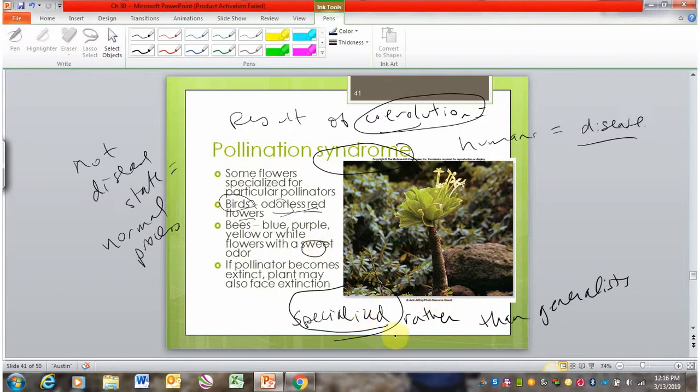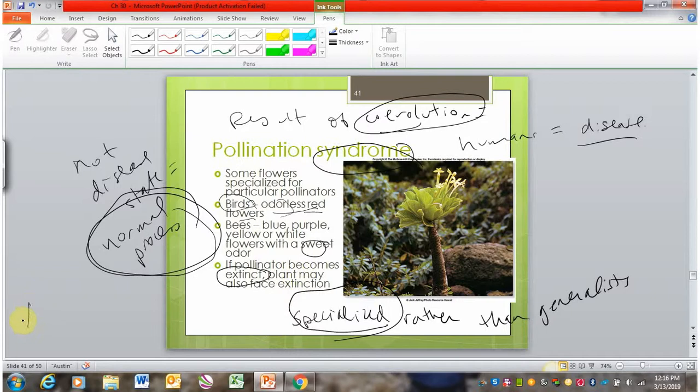The times when pollination syndrome can become a problem is really in the context of extinction. So again, remember, under normal circumstances, this is just a normal process that doesn't have any problems. But if one partner is endangered or on the verge of extinction, then the other partner can be in trouble, right?